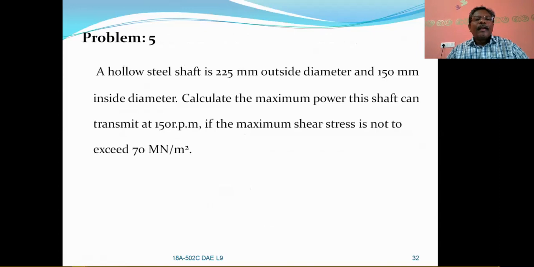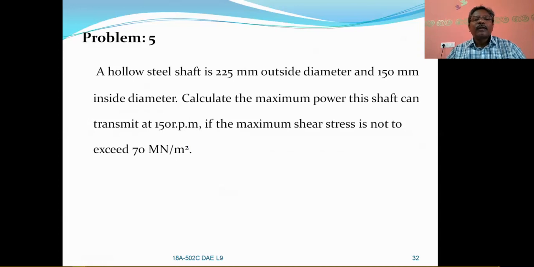And next, problem number 5. Here is a hollow steel shaft. Outside diameter is given to you as 225 mm and inside diameter 150 mm. Calculate the maximum power this shaft can transmit at 150 rpm, and the maximum shear stress is not to exceed 70 meganewton per meter square. So this is simply 70 Newton per mm square you can take. So outside diameter is given to you, inside diameter is given to you, and the speed in revolutions per minute is also given to you.